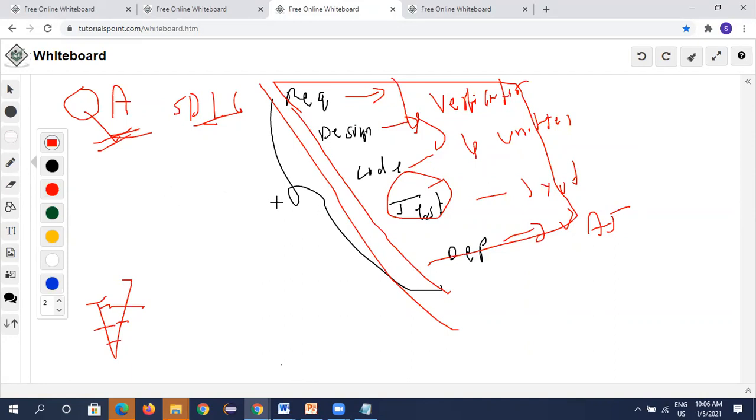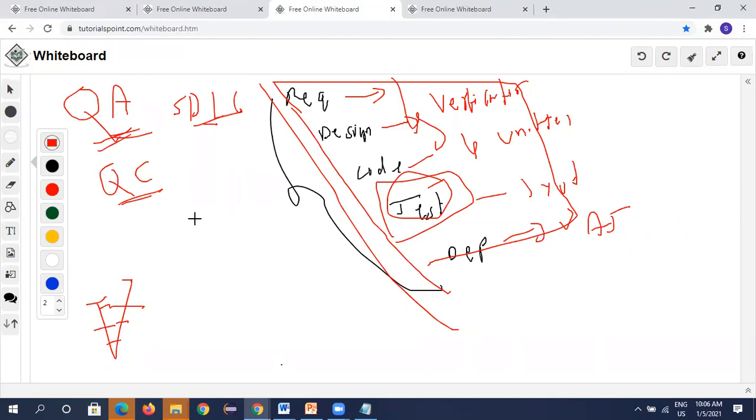Then if he is involved everywhere, what is the purpose of a QC? What does QC, quality control, do? Quality control means he is involved only in the testing part. He doesn't get involved in the requirement phase, design phase, all the reviews, all those things. He is involved only in testing, system testing. System testing is his main criterion. So that's what quality control is.